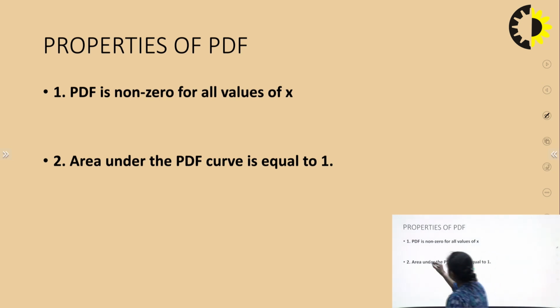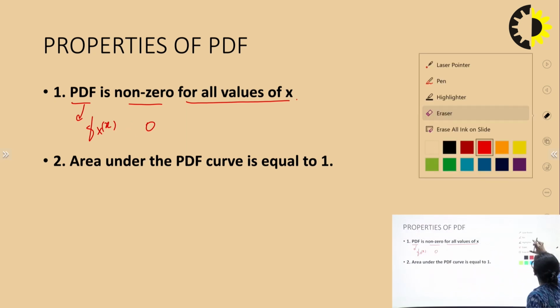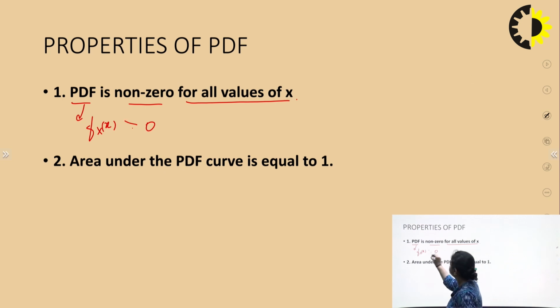PDF is represented by small f_X(x), and it is non-negative for all values of x. It means that this PDF will always be greater than or equal to 0 for all values of x. From where has it come? Why is PDF always positive?